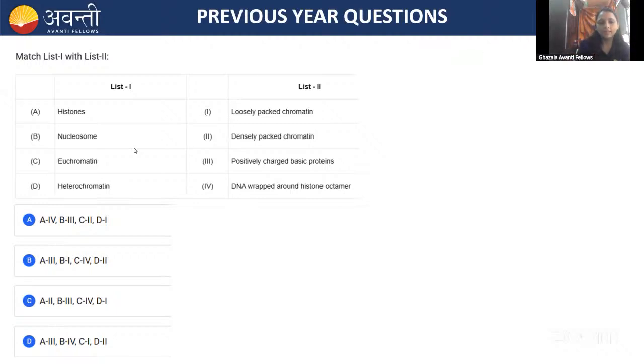So here you can see, guys, when we talk about the histones, they are proteins. Here you can see this is the DNA, and DNA is negatively charged, right? Now, DNA has to be packed compactly, which means a positively charged protein has to bind. Here a histone octamer is going to bind and the histones are positively charged. Can you tell me, guys, histone proteins are positively charged, which amino acids are there in the histones?